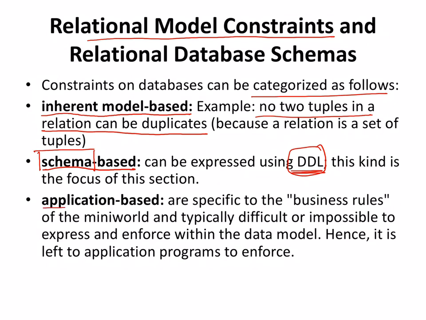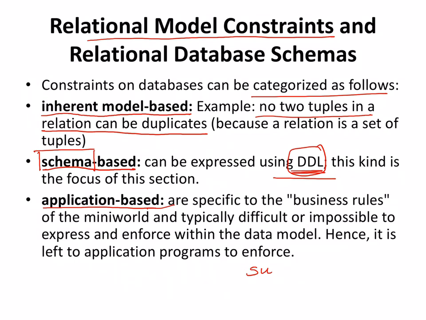Then certain restrictions can be application based. That means your application is putting in some restrictions. For example, you haven't defined anything in your database, but your application is putting some restrictions. Say there is a subordinate and superior employee database, and some application related to it.